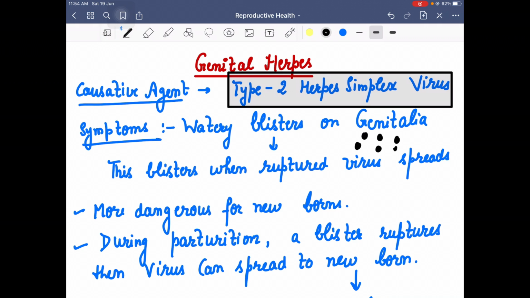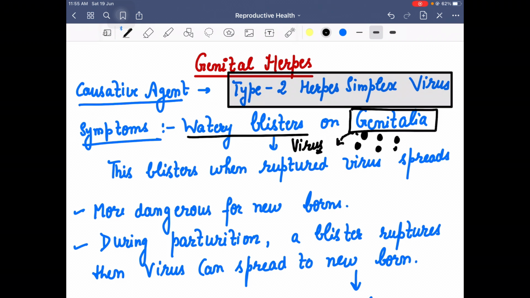And because they are watery filled, when these blisters rupture, this virus spreads to other parts of the body. Now we said that these watery blisters are mostly present on the external genitalia.